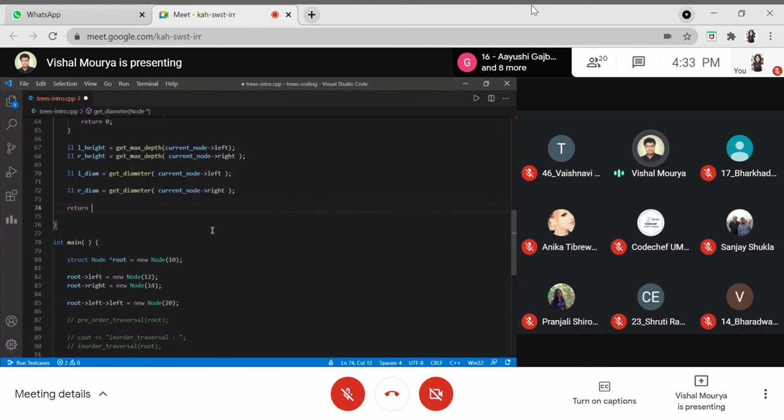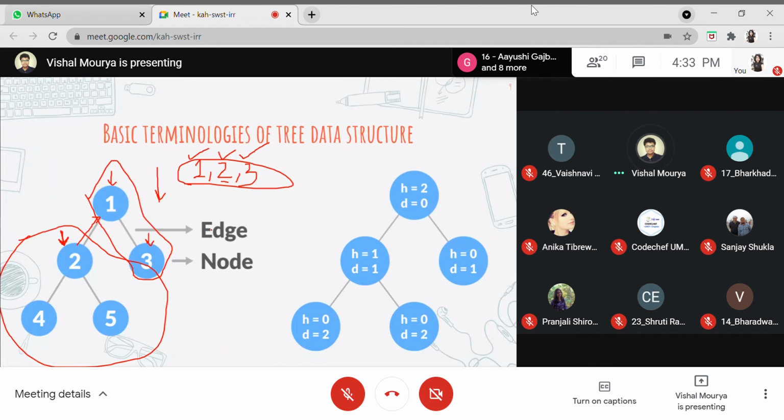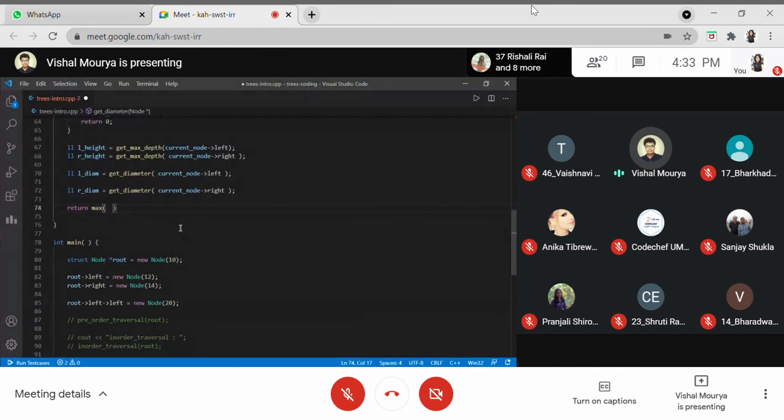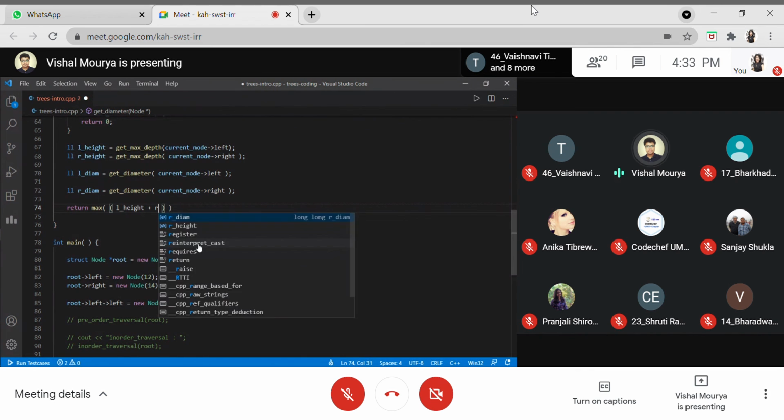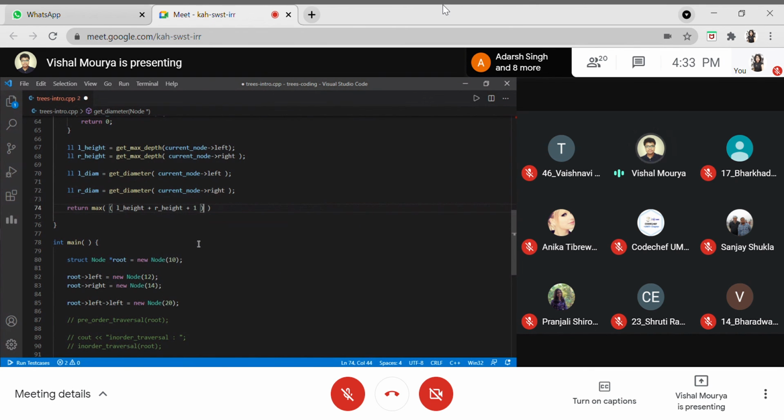As I told, what we'll be doing is calling a zero function, which is just the maximum function. It will take this argument and return the maximum of it. So as I told, I'll be adding left height, and then I'll be adding right height, and adding plus 1 in it, because as I already mentioned the reason.